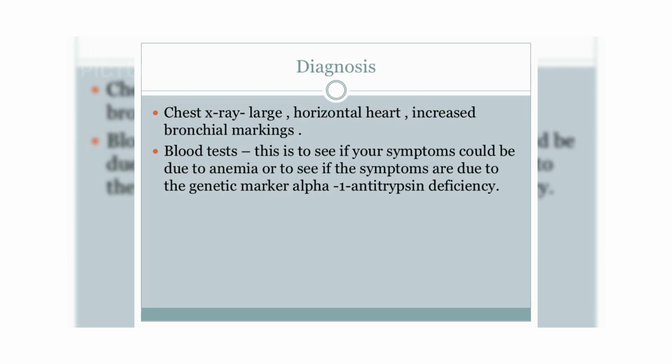Diagnosis of chronic bronchitis typically involves a chest X-ray to check for large, horizontal heart and increased bronchial markings. Blood tests are also conducted to identify any genetic markers like alpha-1 antitrypsin deficiency.